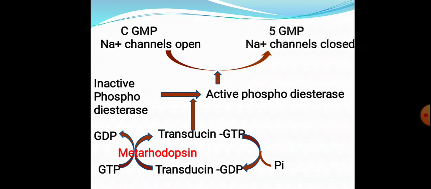Okay, so whenever there is a high level of cyclic GMP, the sodium channels will be open, and when there is a decrease in the cyclic GMP, the sodium channels get closed.